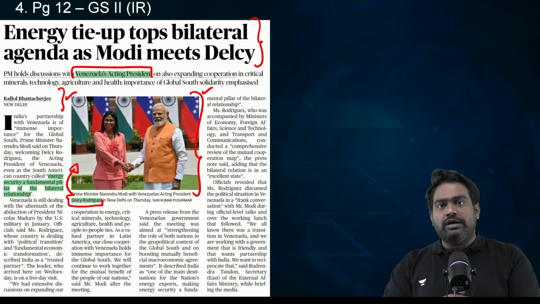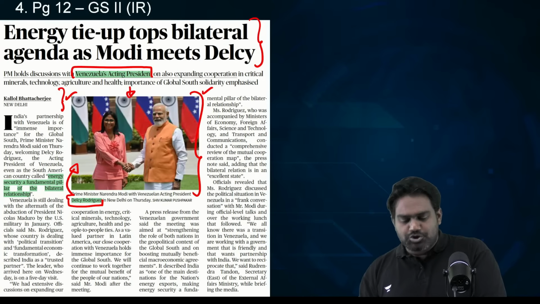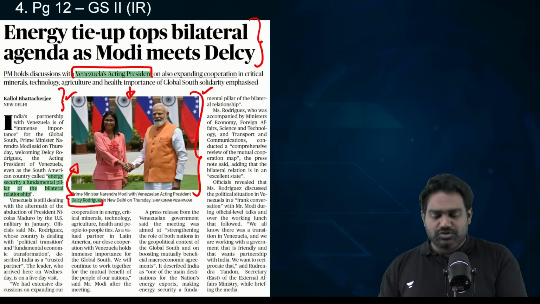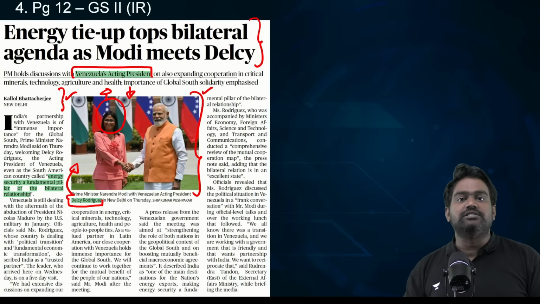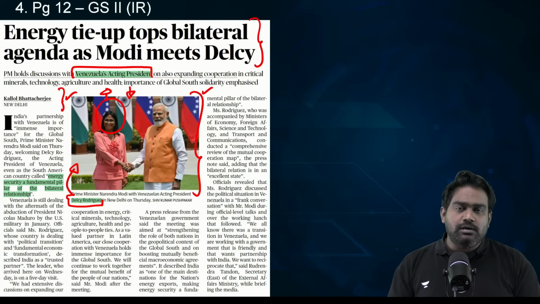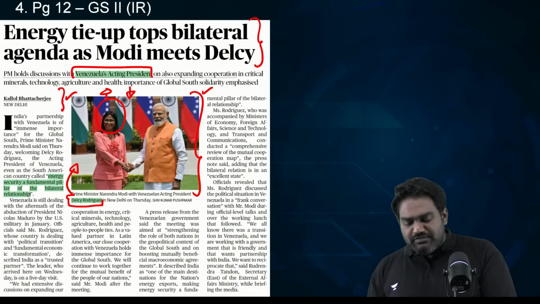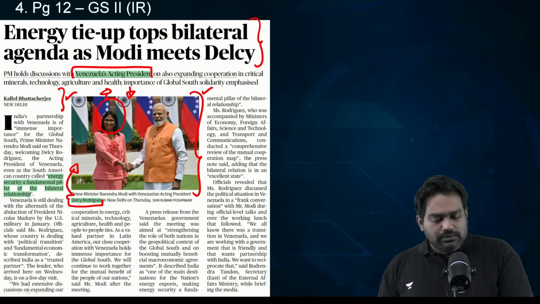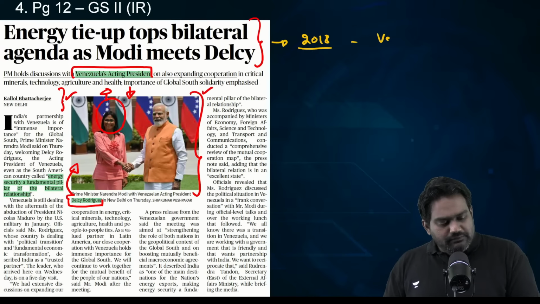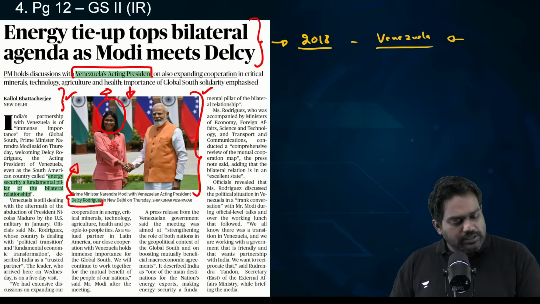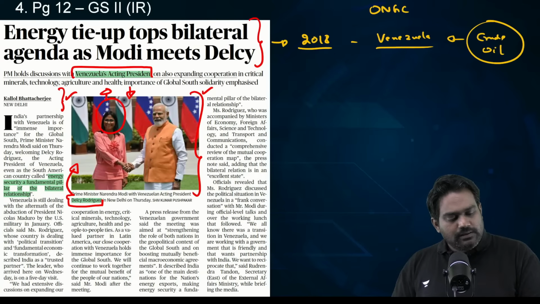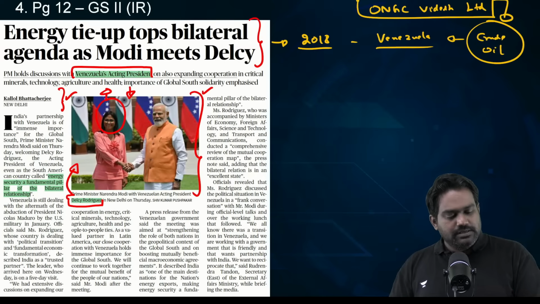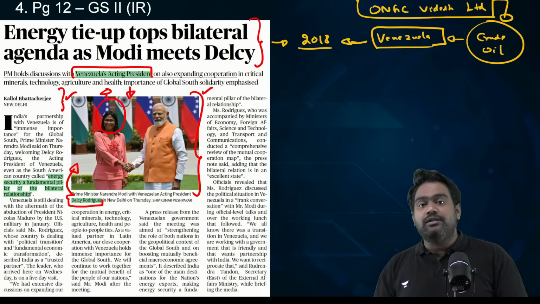And following the Iran war and the blockade of Hormuz Strait, US has been pushing countries, including India, to buy oil from other sources, especially from countries like Venezuela. Because Venezuela has the world's largest known oil reserves, especially in the Orinoco Delta and the basin. So India was previously buying energy from Venezuela until 2018. Venezuela was a key source of crude oil supplies. Indian companies were investing here as well, especially ONGC Videsh Limited had picked up a stake in some of the oil fields, and Venezuelan oil was reaching Indian refineries.